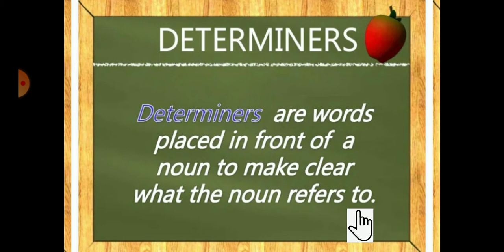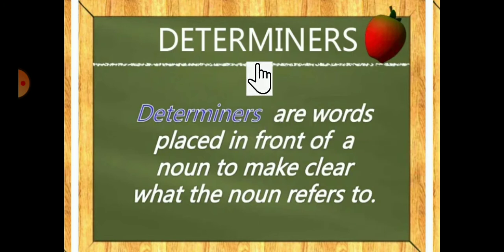So student, what is a noun? In simple words, a noun is the name of a place, thing, person, area, etc. For example, you can see an apple here on the right side corner of the page. Apple is the name of a fruit. So what is apple? Apple is a noun. Here we are learning about determiners. What are determiners actually? Determiners are words placed in front of a noun to make clear what the noun refers to.